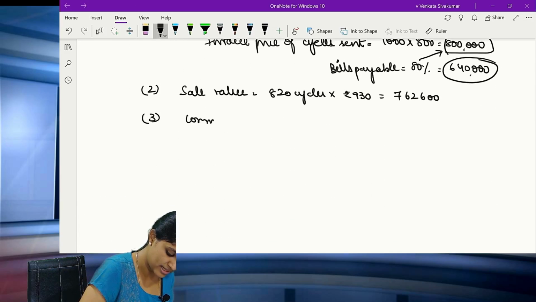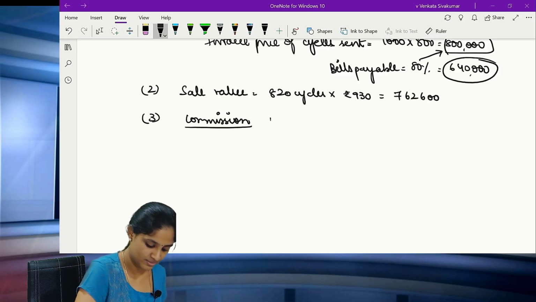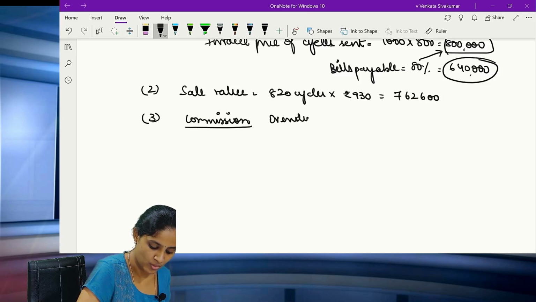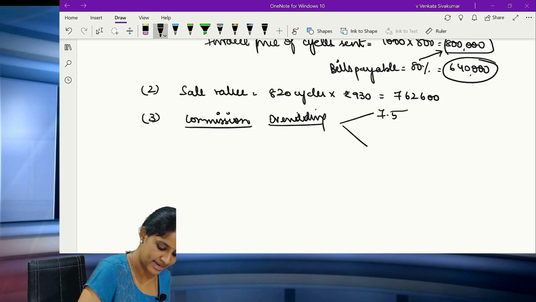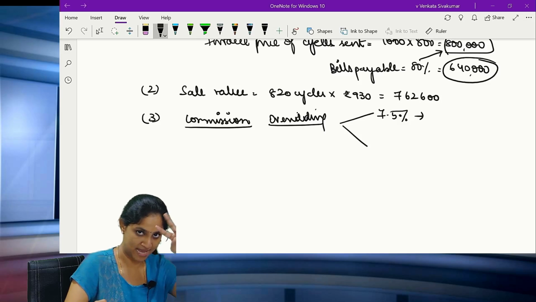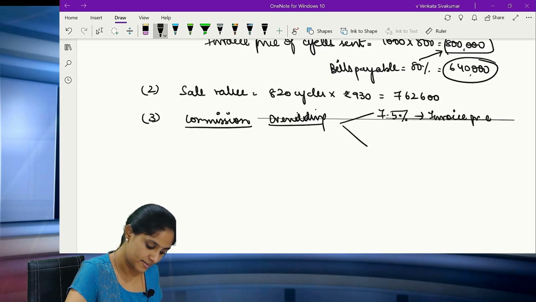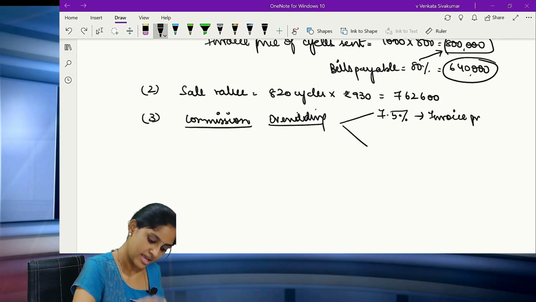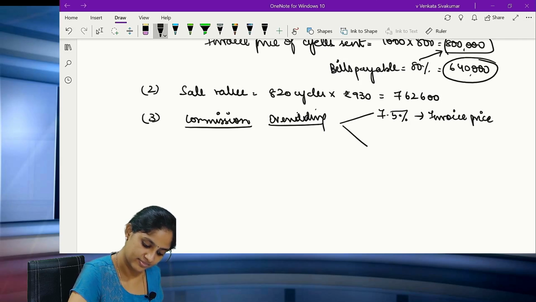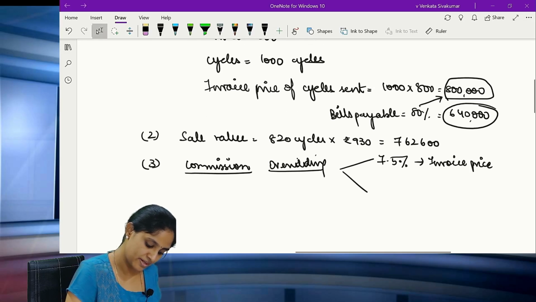You can calculate the commission, correct? Overriding commission. Now this is calculated at 2 slab rates. 7.5% of the invoice price. What do you mean by invoice price?